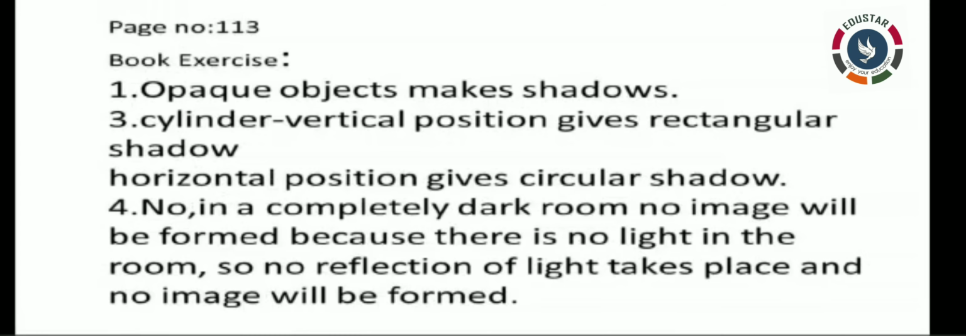So now take book exercise page number 113. First one, rearrange the boxes given below to make a sentence that helps us understand opaque objects. So some words are given. You need to arrange it in a correct way. So here the answer is: opaque objects makes shadows. Okay, I have given the answer in the video.